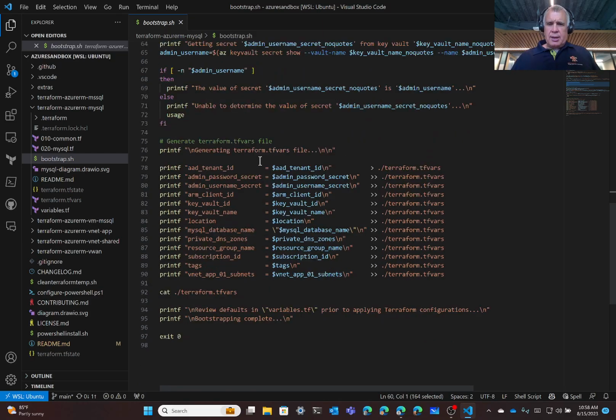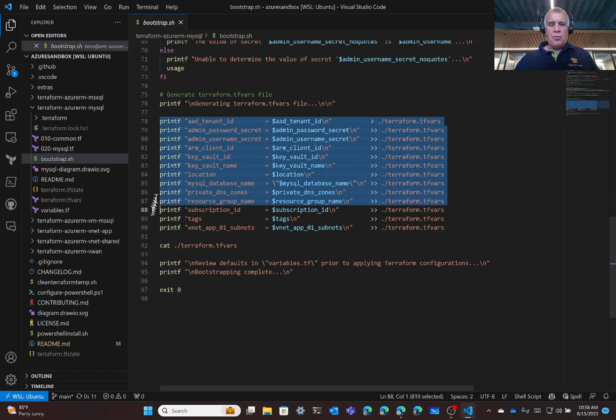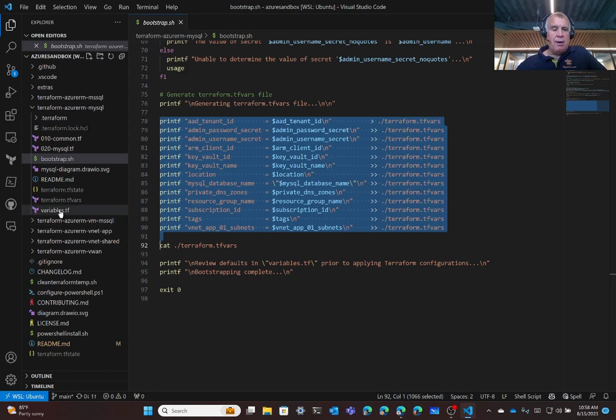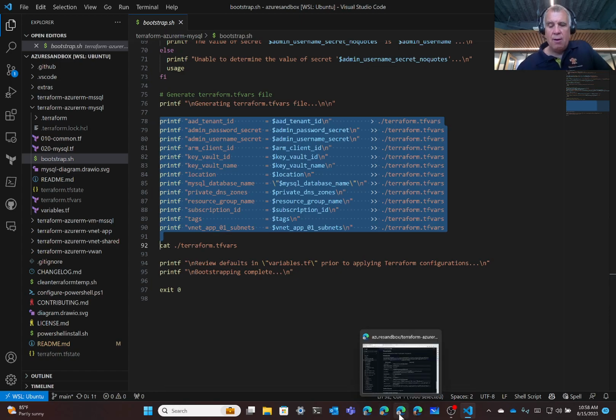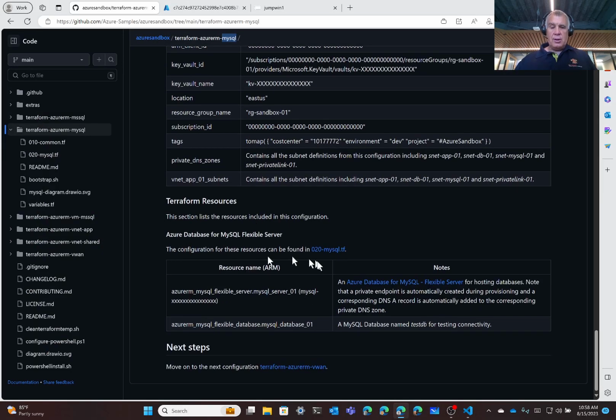And we write out our terraform.tfvars file. So these are the specific variables defined in variables.tf over here that we don't have a default value for, that we want to get either from one of our previous configurations or from some user input. So that's a pretty straightforward piece of code there, similar to many of the other bootstraps that you've seen in the Azure Sandbox. So let's go have a look at the resources.